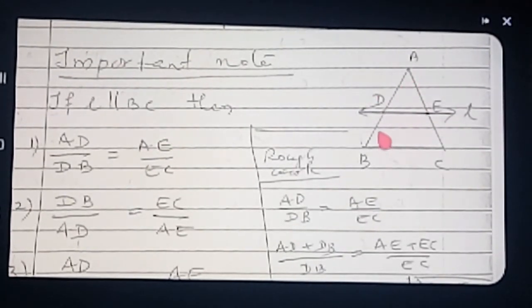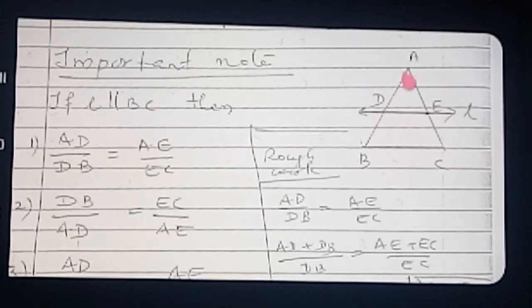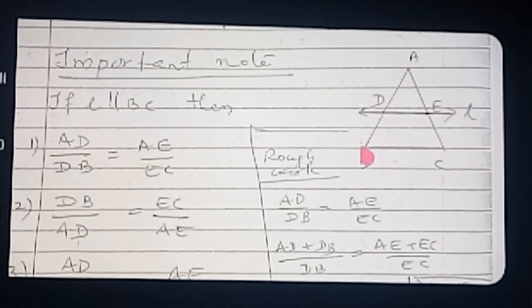See here, AD by AB. Take the whole line segment, the full side, AB. AD is a part of which side? AB. Therefore AD by AB. Then the upper line segment AD is taken, so here also you take the upper line segment only. Therefore AE by AC. Once more, repeat: AD by AB is equal to AE by AC.